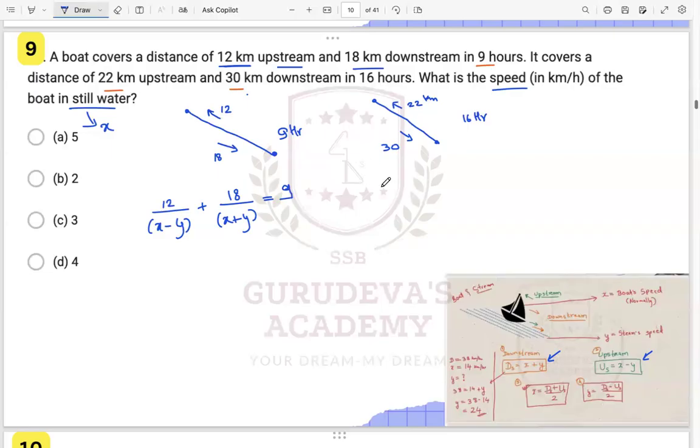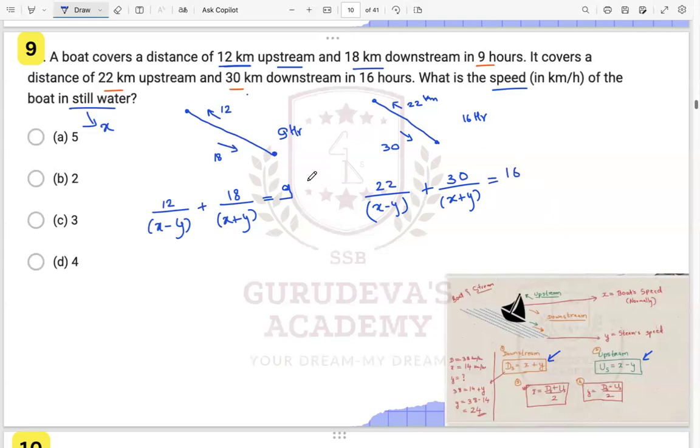Another thing we know is 22, that is upstream, upon the upstream speed, that is X minus Y, right? Plus 30 upon X plus Y, the downstream speed, right? When it is going downstream, the speed becomes X plus Y with the stream, right? And this total is given to you as 16, right? These two things we know now.